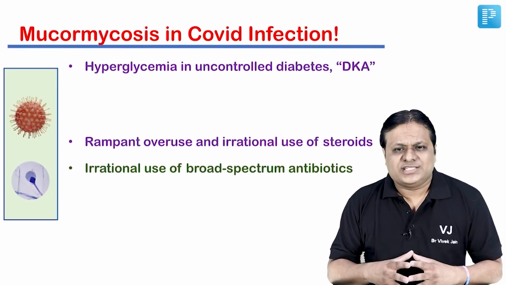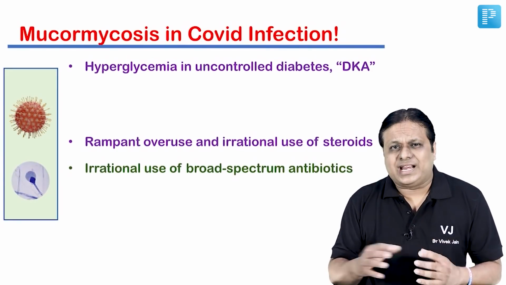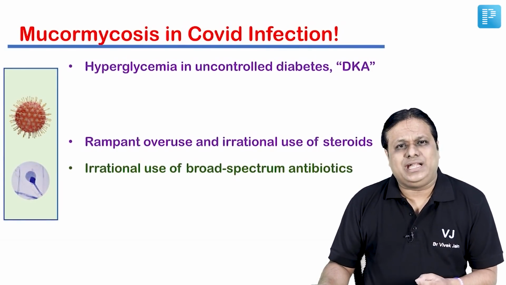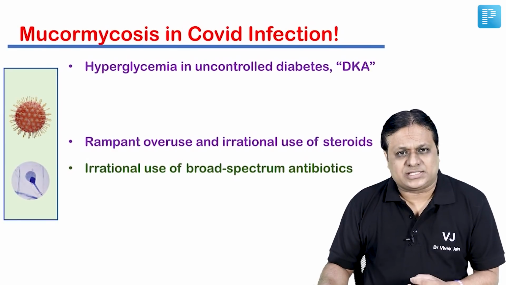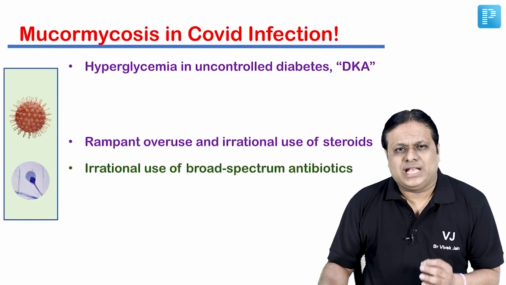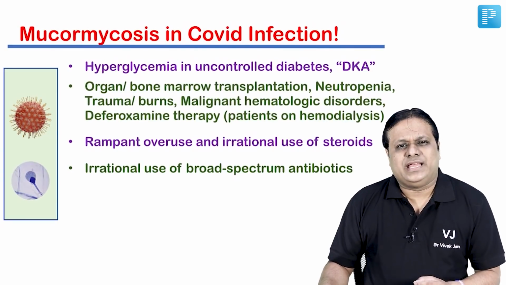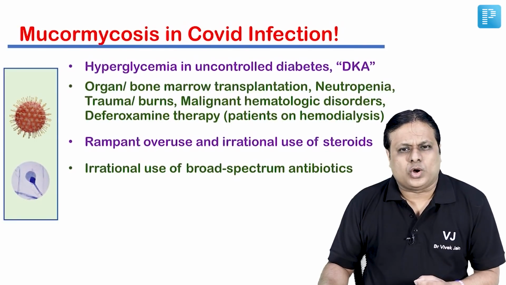Also it has been found in few studies that one of the predisposing factors for this life-threatening fungal infection has been irrational use of not just steroids but irrational use of broad spectrum antibiotics also, which lower the immunity of a person to a great extent. Some older as well as some new studies have shown that this mucormycosis in COVID infection is also more common.